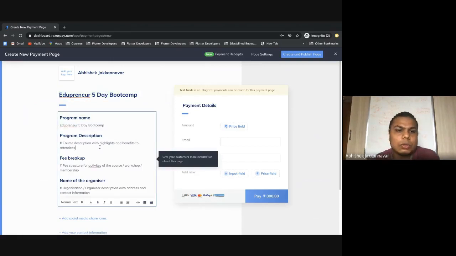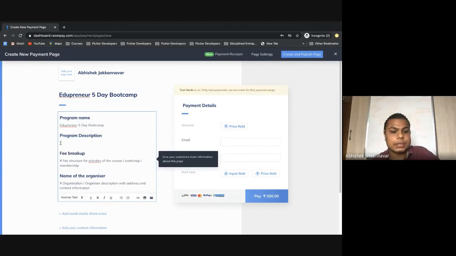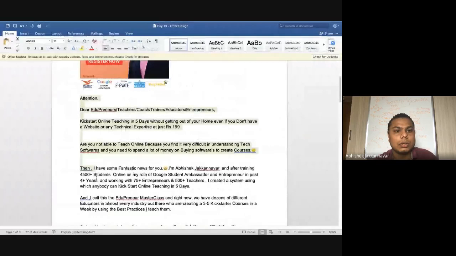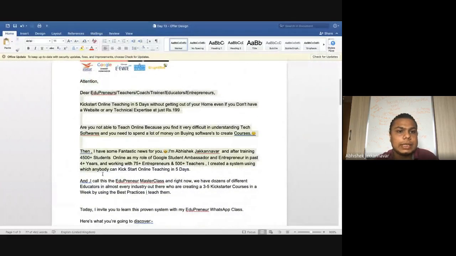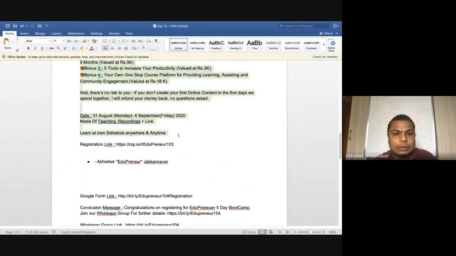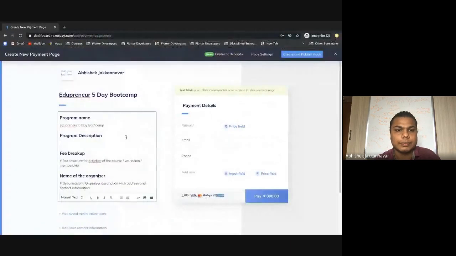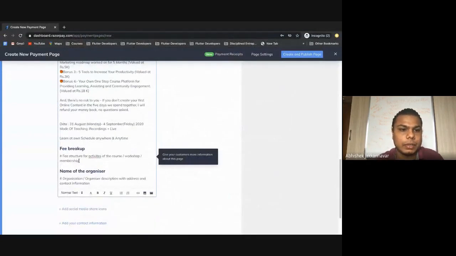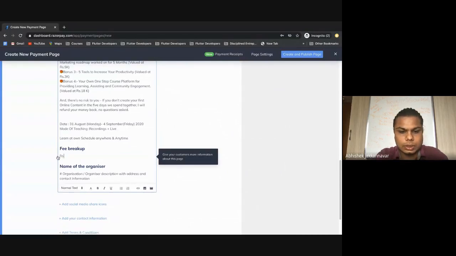Basically here in the program description, again, you have to go back to your document. Copy every single thing out here, apart from the payment link. Copy it and paste it here. And for the fee breakup, just say rupees 199 or 99, whatever you keep.